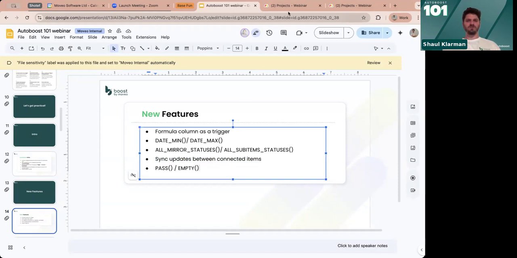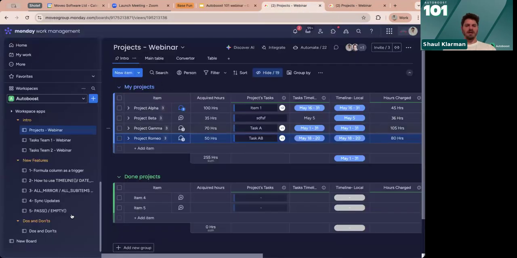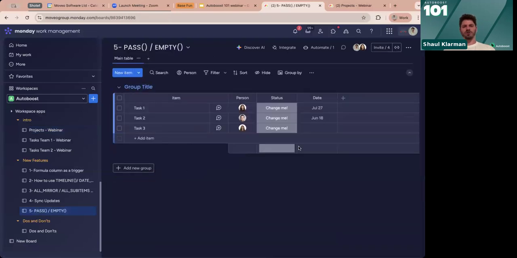Pass and empty. Another syntax we've just recently added to the core functionality. A lot of the times we saw that we encounter errors for some of those places where we wanted to change something, but we had to put back empty values. If you put an empty value in a date column, for instance, you would get an error notification. We saw that it messes workflows and it doesn't really work like we wanted. So we've developed the following.